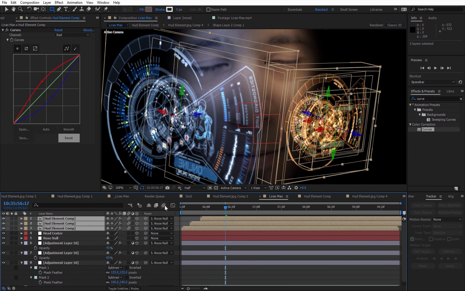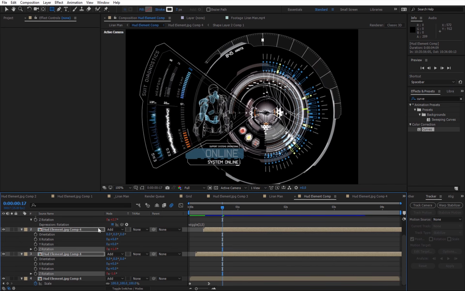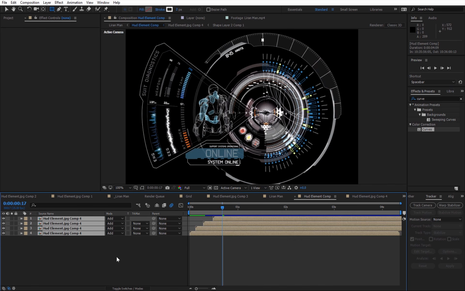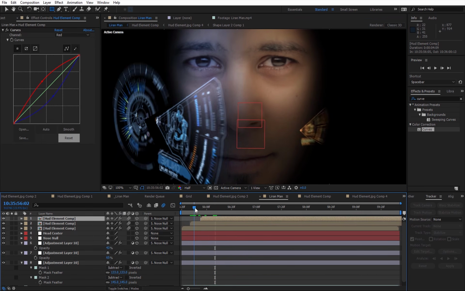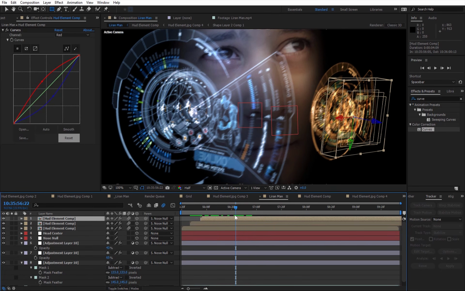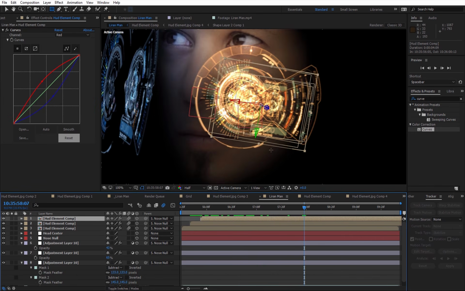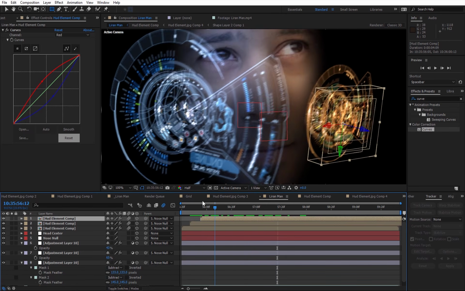And now what I want to do, I want to go to these layers and turn on the motion blur. And I can see that nothing happens, and that's because the collapse transformation button is on. I actually need to go inside and turn on the motion blur for all of those layers, and now I can see it happening from the outside, that I have this cool motion blur. Okay, so next thing I want to do, I want to create a camera so I can have this cool depth of field effect.